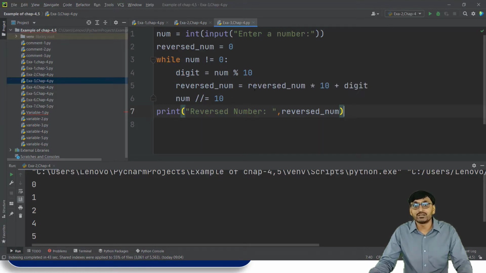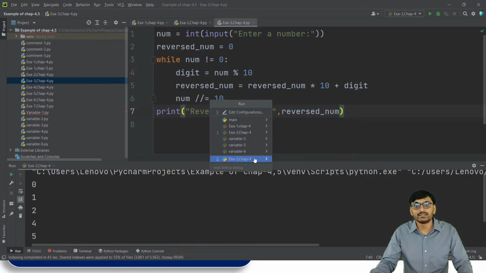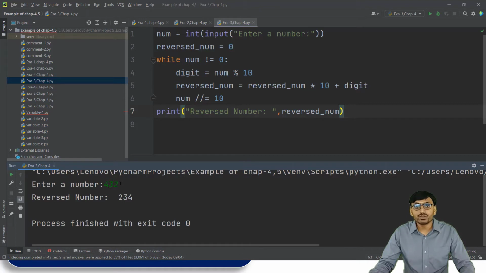Then reverse number is equal to reverse number times 10 plus digit, and num floor division by 10. So this loop continues until the while condition is false. And at last print reverse number, that is reversed_num. So if we run this program, then the output is: enter a number. If we enter the number 432, then the reverse number is equal to 234.